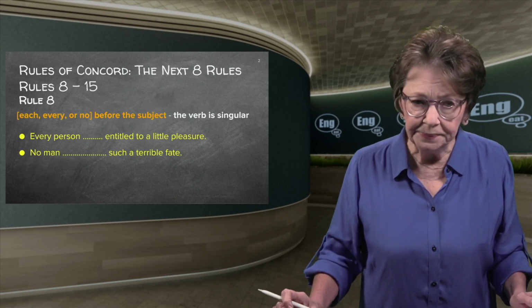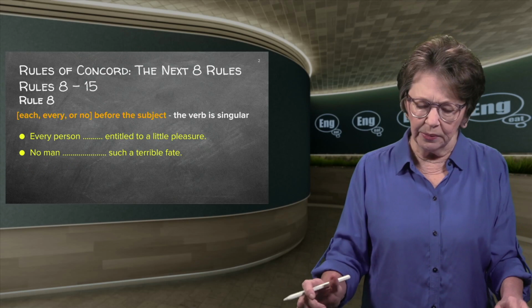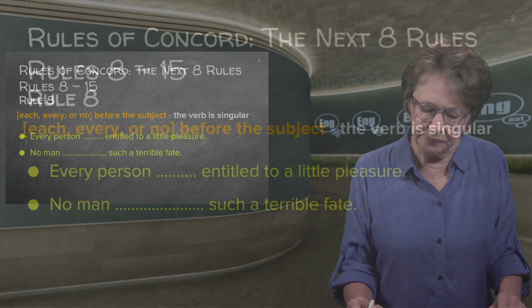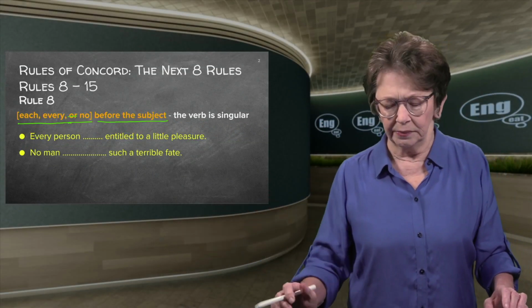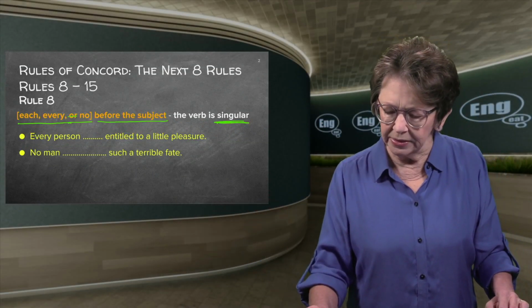Rule number 8. Now we've got each, every, and no, not or, each and every and no, which is used before the subject. If there's each man, every person, no animal, it is always singular, please.